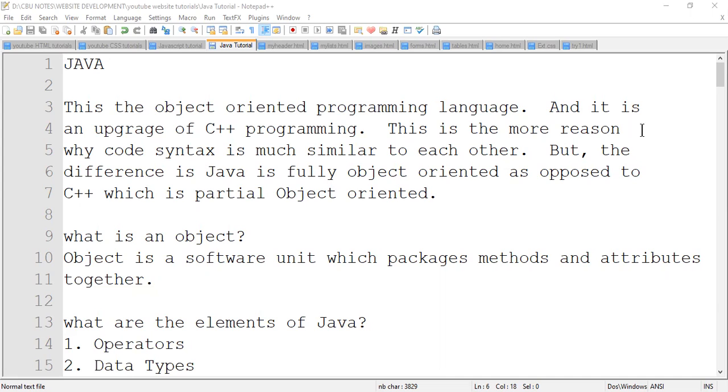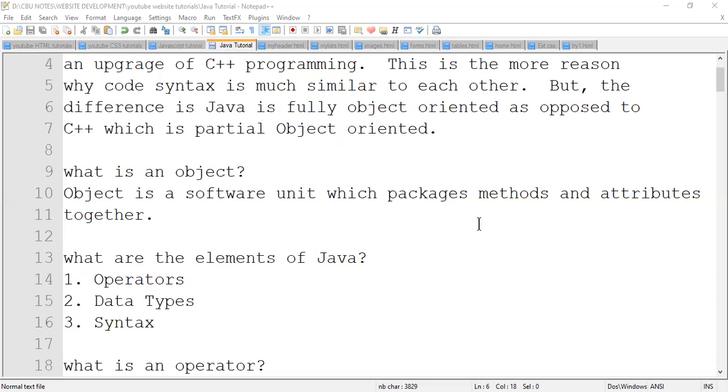You can just have one class in one area, then keep on calling it in all the other programs that you're going to create later on. That's what we call code reuse. That's the benefit of Java, because it is fully object-oriented.